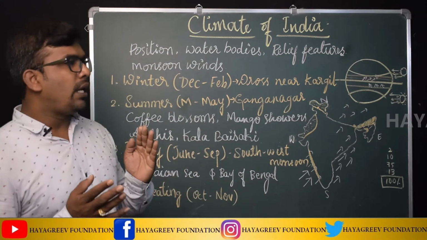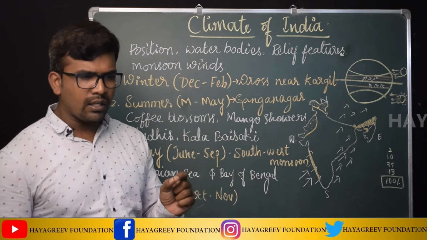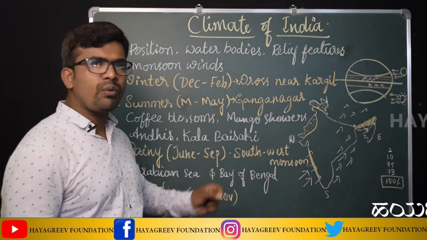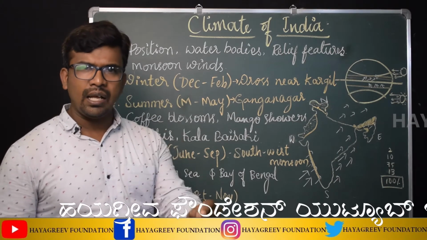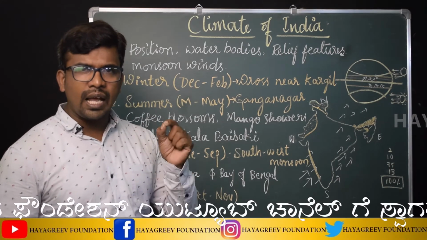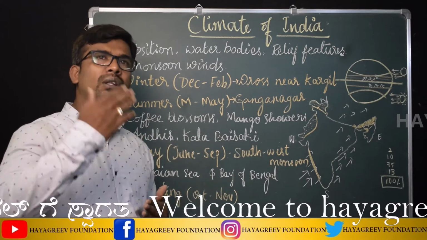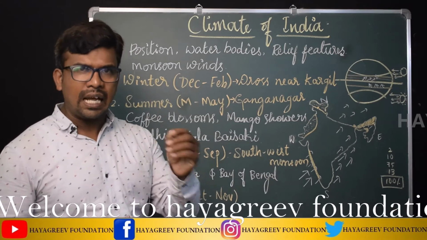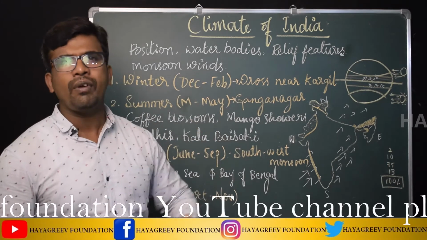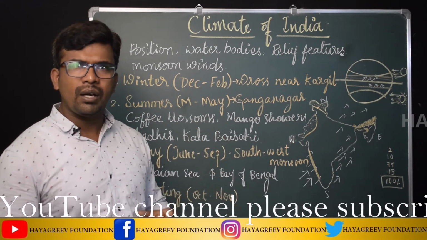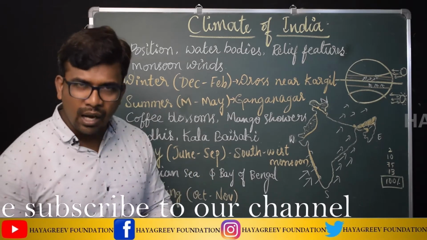And also in India the southwest monsoon is uncertain and unevenly distributed. Some of the economists say that the southwest monsoon is called a gamble with Indian agriculture, because most of the farmers in India depend on the rainfall. If they don't get proper rainfall in time, crops will fail. If it is heavy rainfall, due to floods everything will be destroyed. So because of that it is called the gamble with Indian agriculture.